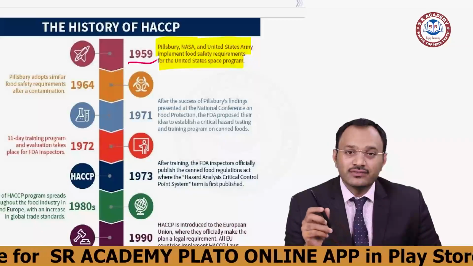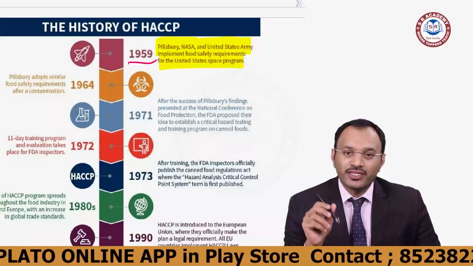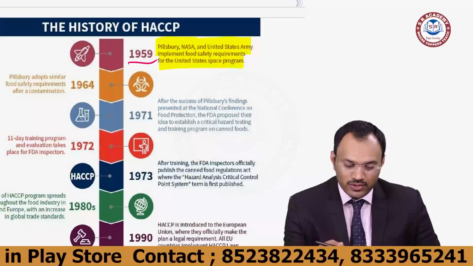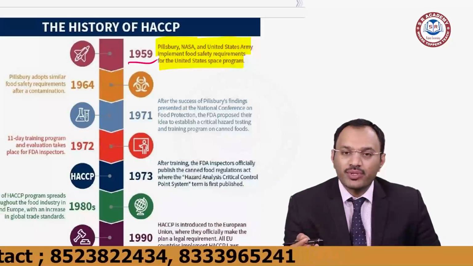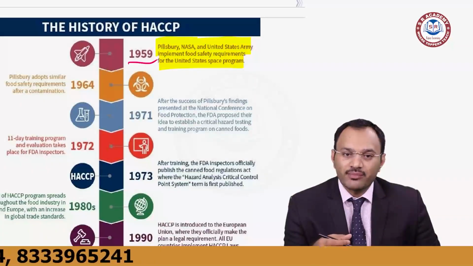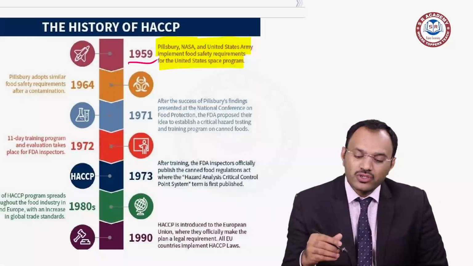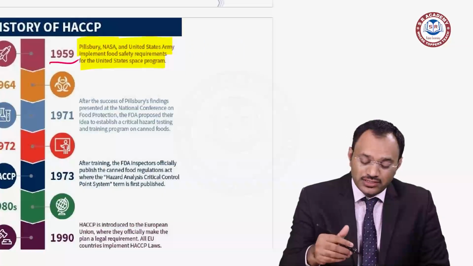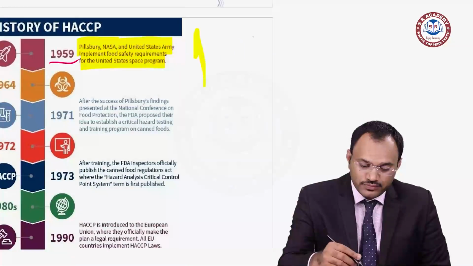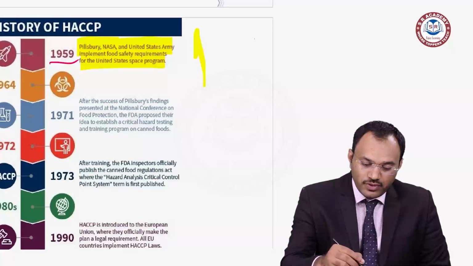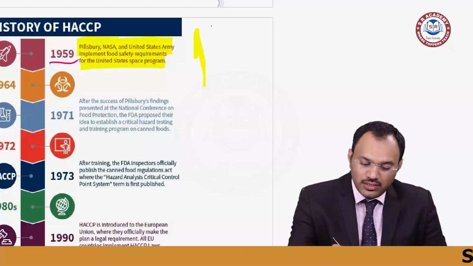So Pillsbury is the first company that adopted HACCP. You may get a question on this: which company adopted HACCP in a real-time manner? Pillsbury. This belongs to General Mills, sorry. General Mills is the term you have to remember.